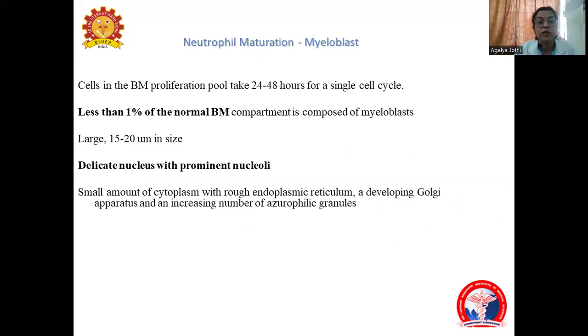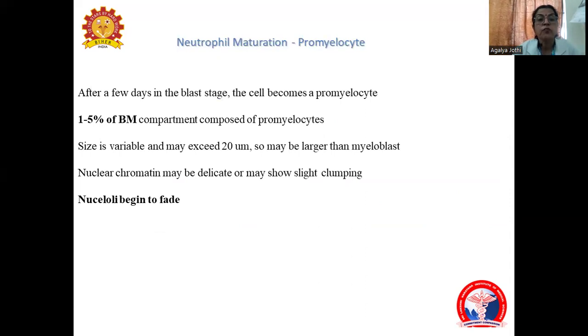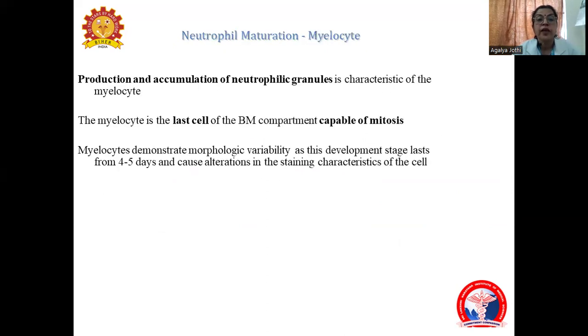Blasts form less than 1% of the bone marrow cells. They have prominent nucleoli. They are rich in myeloperoxidase, which helps in their identification. The killing function is first to be operational only in the neutrophil cell line, so the myeloblast is non-functional. Promyelocyte also forms 1 to 5% of the bone marrow. Nucleoli begin to fade. And in the myelocyte, we have production of the granules.